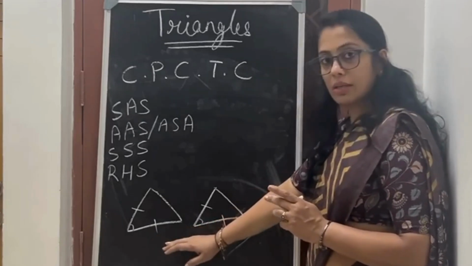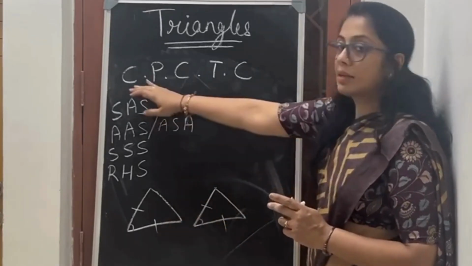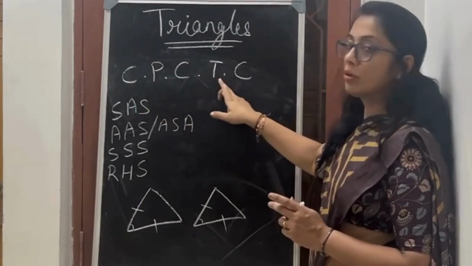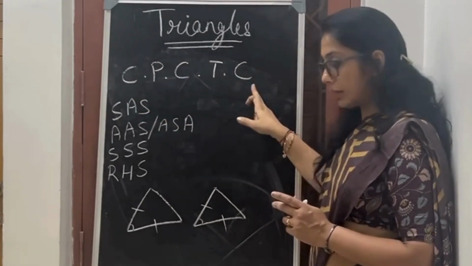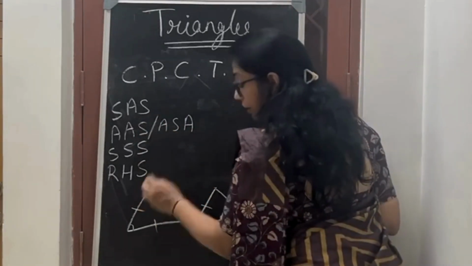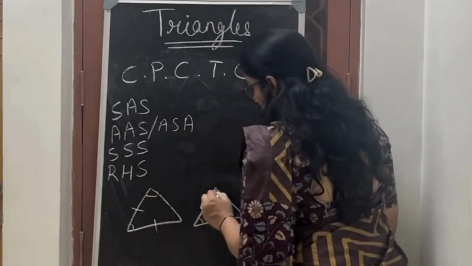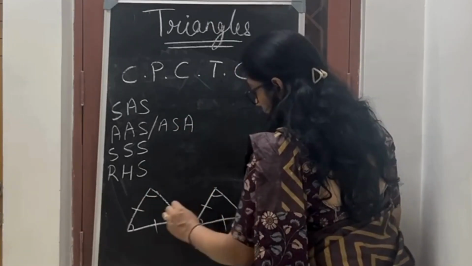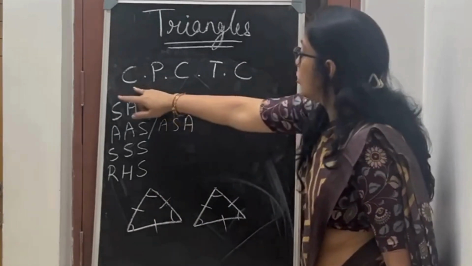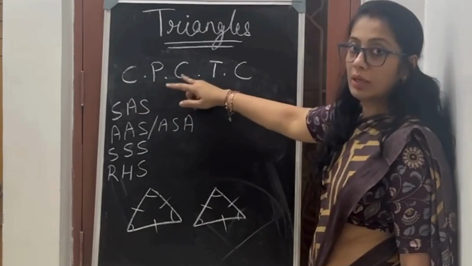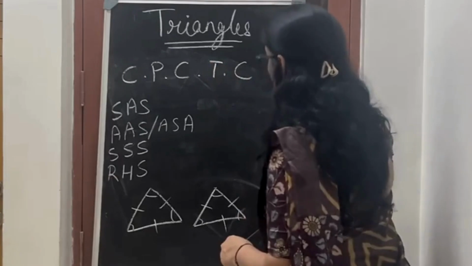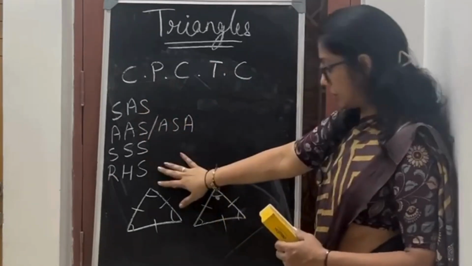And once these two triangles are congruent, then there is a condition called corresponding parts of congruent triangles are always congruent. When I prove SAS, then it's automatically proven that this angle is equal to this one, and this is equal to this one, then this line is also equal to this one. So this is called corresponding parts of congruent triangles are always congruent. Please remember this.